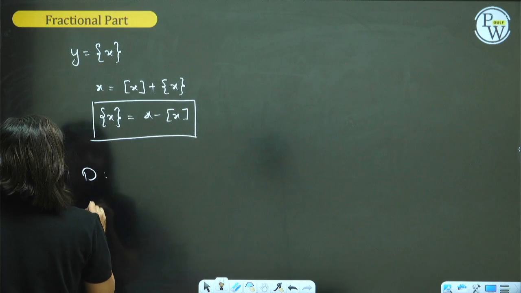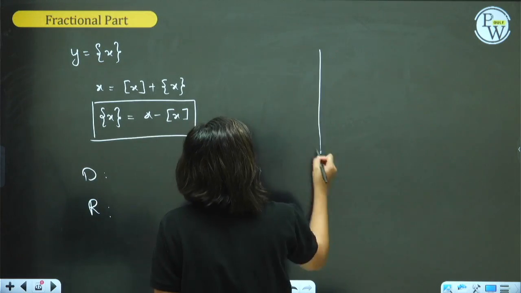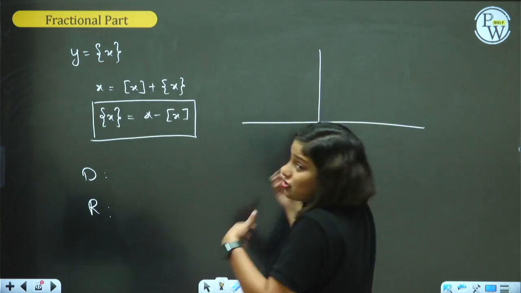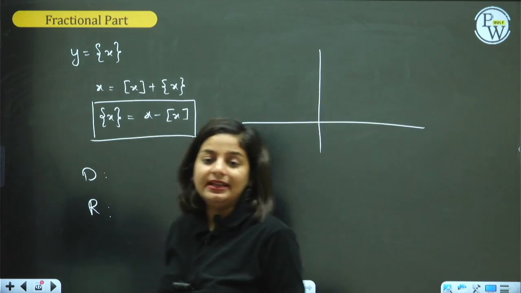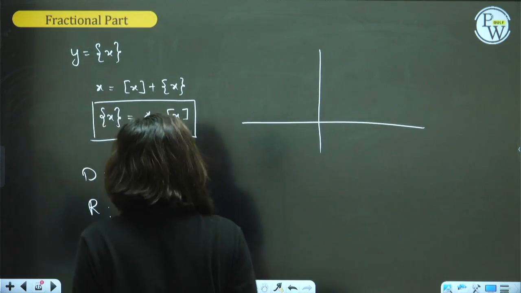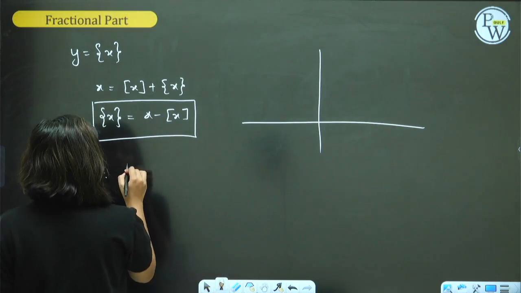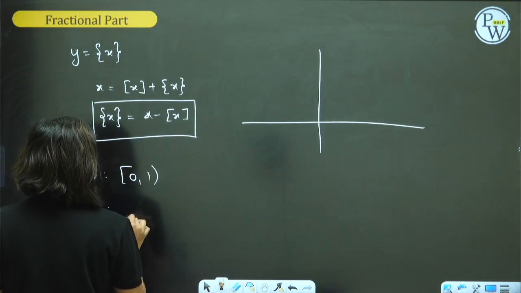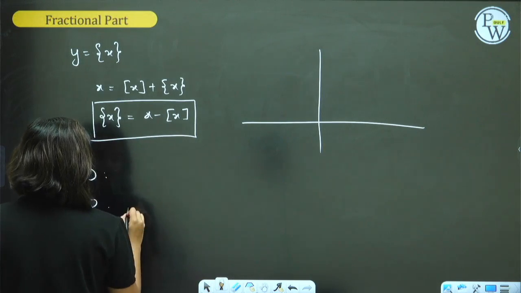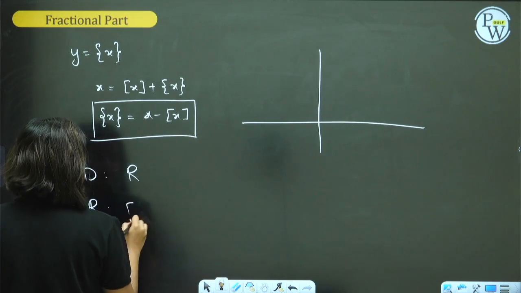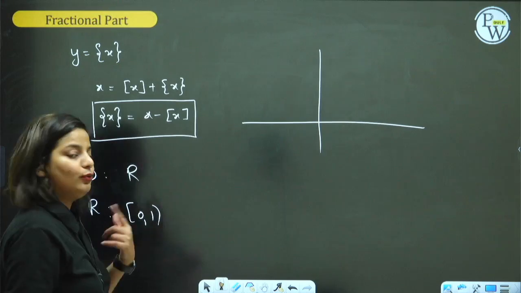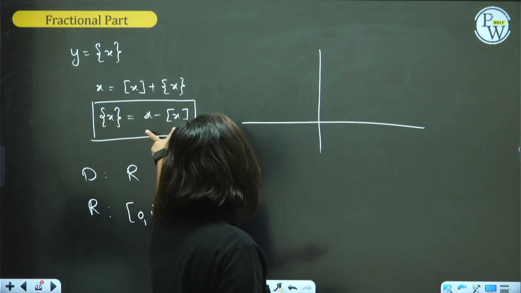As the name suggests, guys, it will give fractional outputs. Fraction means between 0 to 1. 0 included? Yes. Domain is all real numbers, range is 0 to 1, 0 included, 1 excluded.